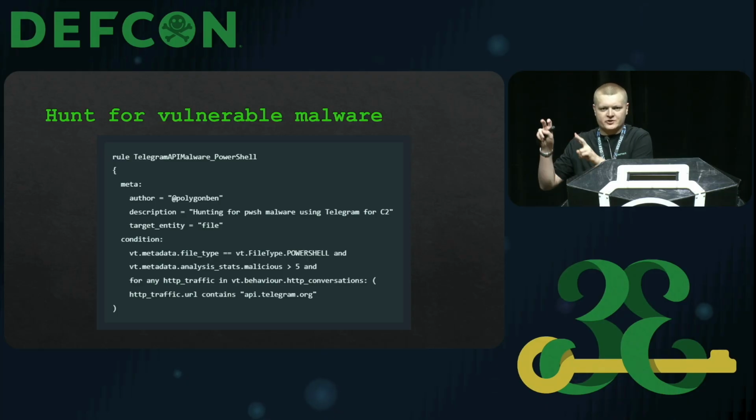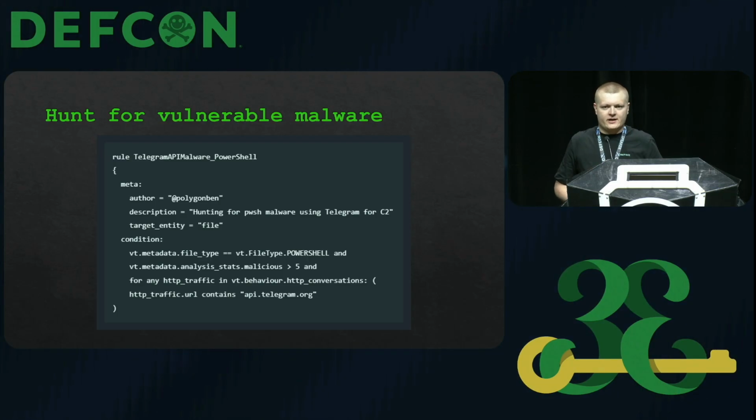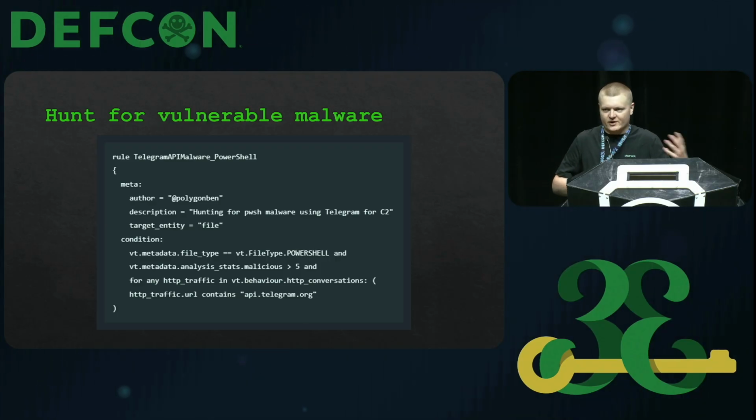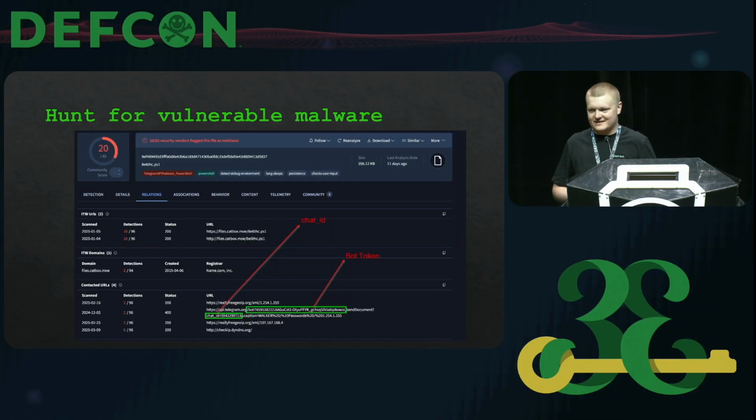Alternatively, you could do some Google dorking and look for the domain or the string api.telegram.org and Google that alongside Joe's Sandbox or ANY.RUN or other common sandboxes or even VirusTotal, and you may be able to, just by Googling, find samples of malware which have these API keys embedded within them, and you can then use these to intercept communications.